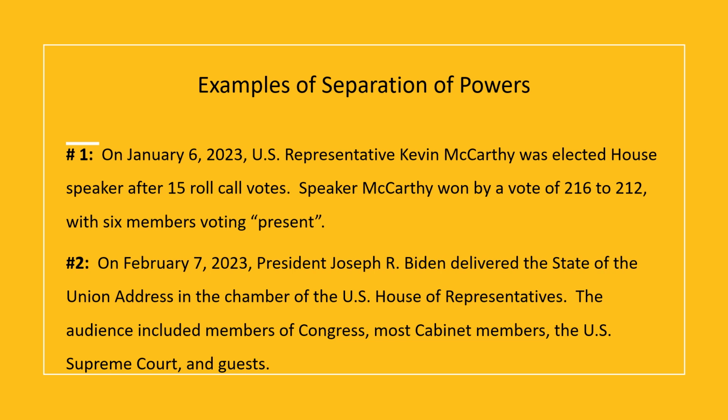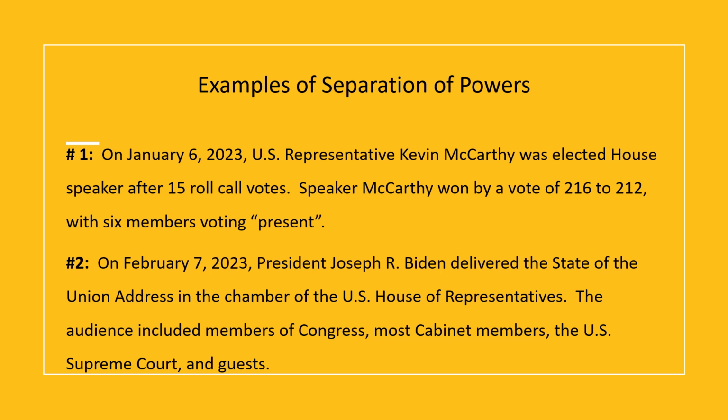So first, let's look at an example of separation of powers. On January 6, 2023, U.S. Representative Kevin McCarthy was elected House Speaker after 15 roll call votes. McCarthy won by a vote of 216 to 212, with 6 members voting present, meaning that they didn't take a side, yes for Representative McCarthy to be Speaker or no for Representative McCarthy to be Speaker.